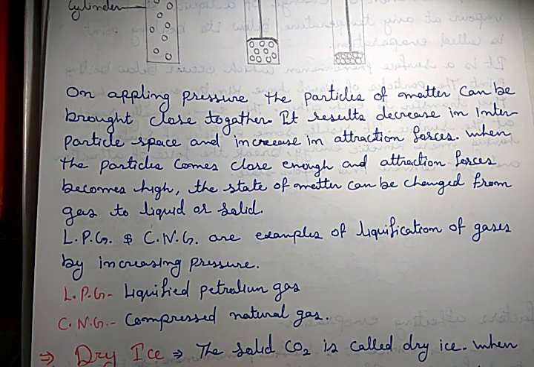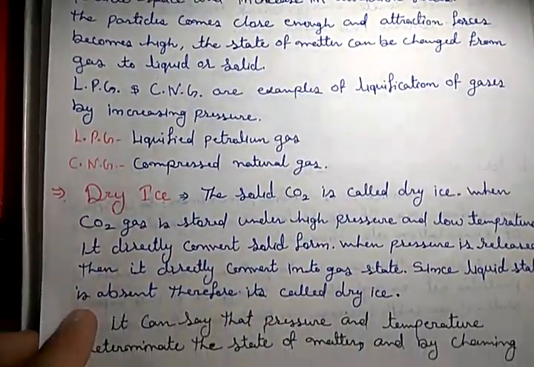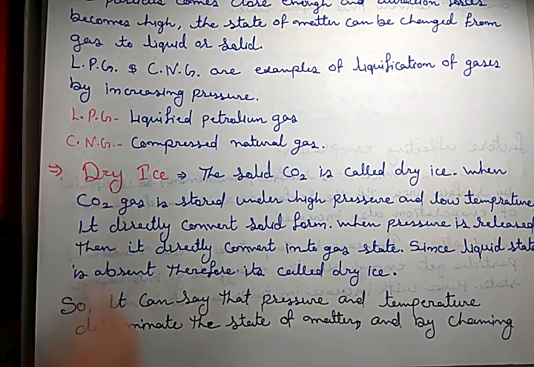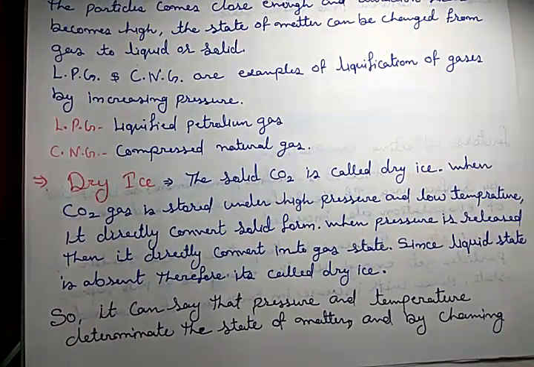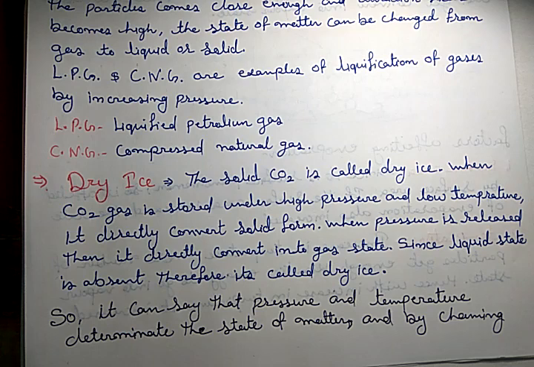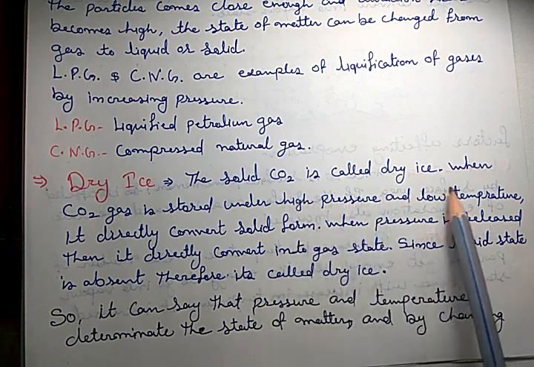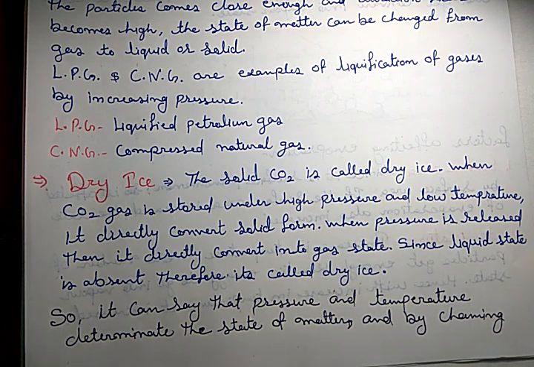Now a topic which is related to liquefaction or the effect of pressure, that is dry ice. The question is, what is dry ice? Solid carbon dioxide is called dry ice. Now two questions come to our mind: why is it ice and why is it dry?